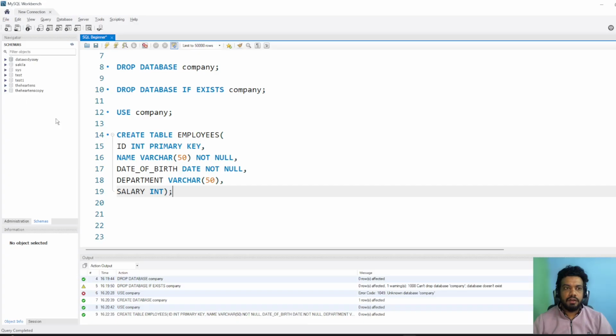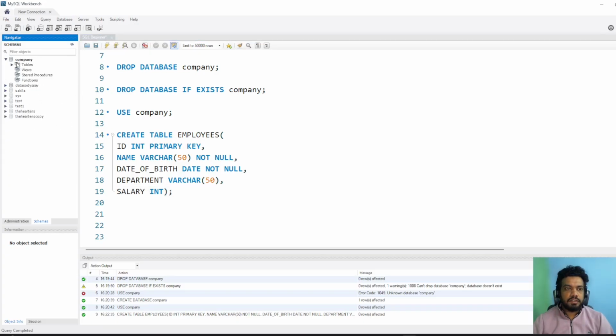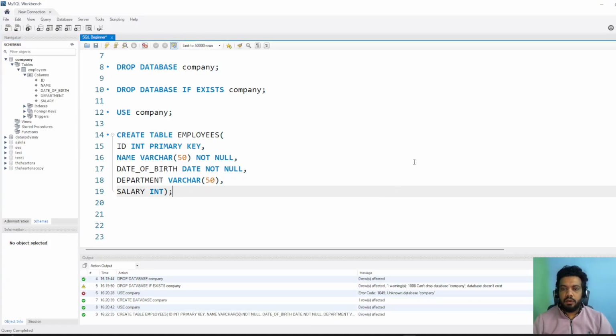Now let's refresh it first. If I go to the tables, you can see the employee table has been created. If I go in here, you would see columns and indexes. In the columns, you can see ID. These are the columns we created: name, date of birth, department, and salary. So now let's understand what these are, for example the data types, VARCHAR, NOT NULL.